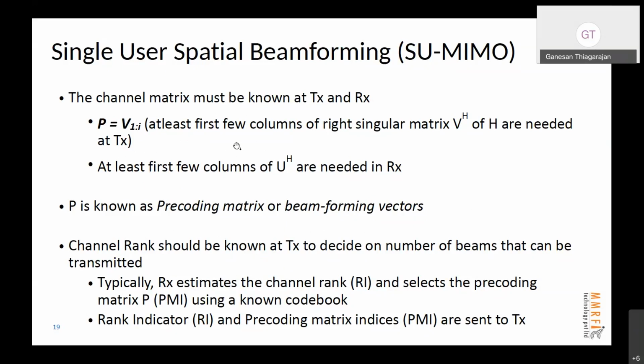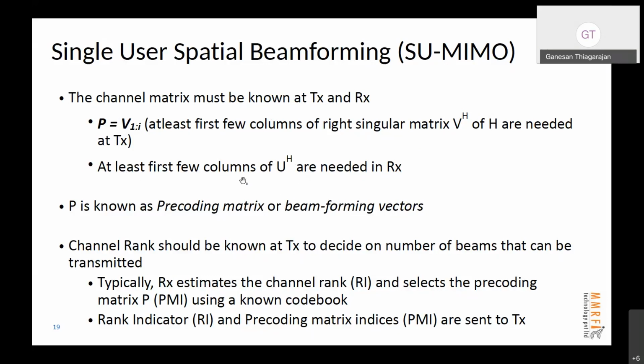So one way to do it is you take the right singular vectors of the channel matrix and use them as the precoding matrix P, and you can show mathematically that you are able to get independent data channels at the receiver if you pre-multiply the received signal with U Hermitian, which is the left singular vector.